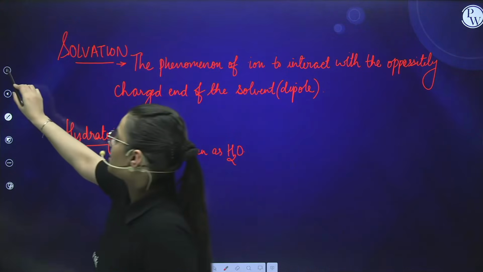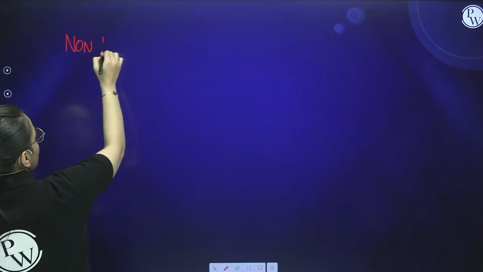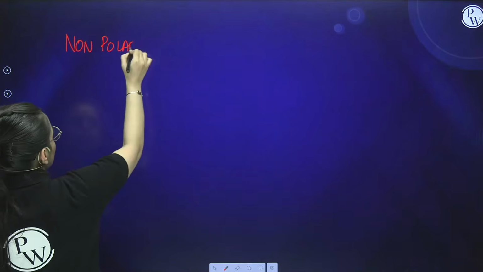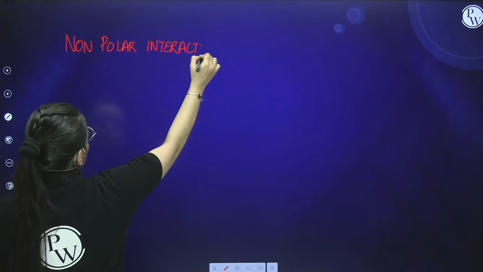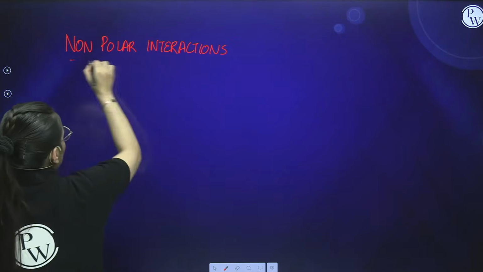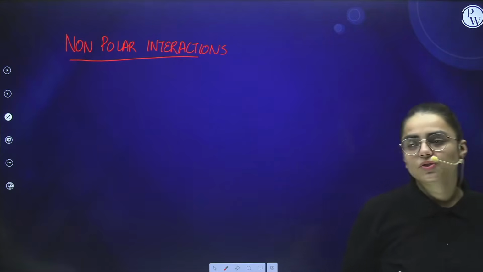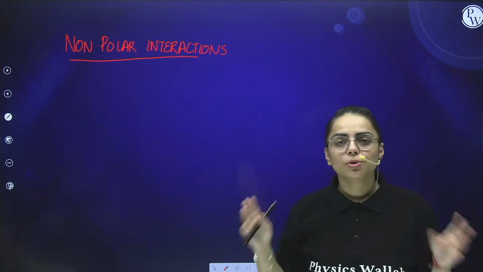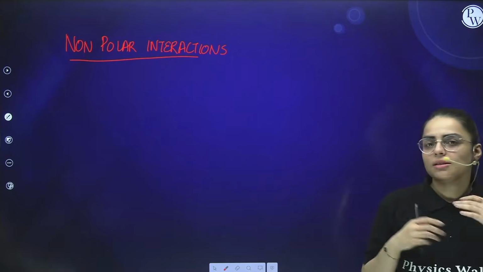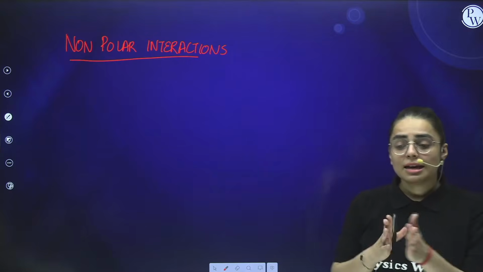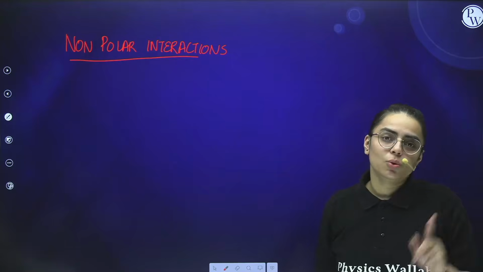Now students, comes our next interaction, that is non-polar interaction, or I would say London or dispersion forces. In these interactions, there is no dipole development, no charges development, no poles development. So how can we observe the interaction between them? If we say non-polar interaction, that means there is no interaction. When there is no interaction, when they are far more distant, then they would be gases in the general case. But no, it is not true.